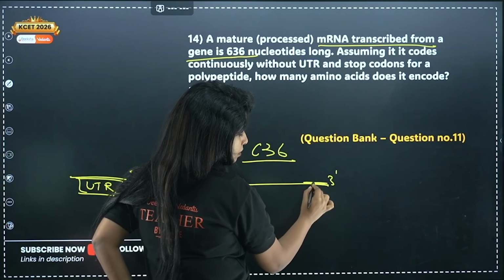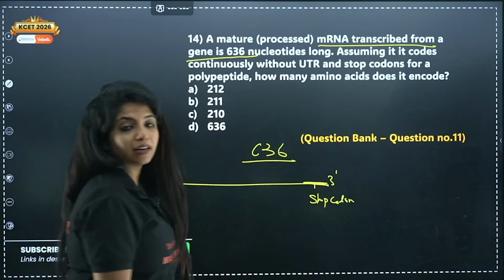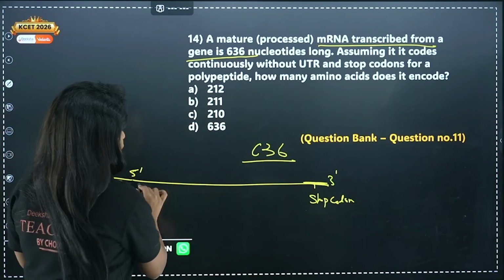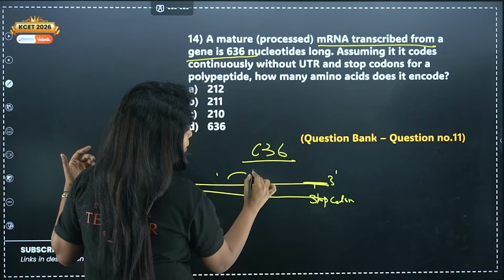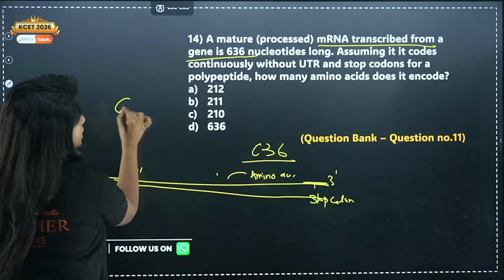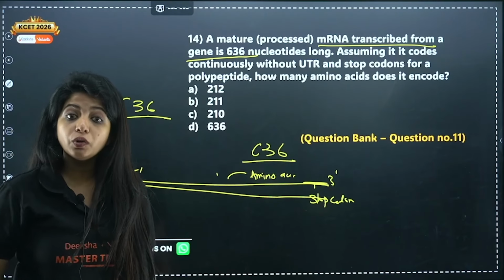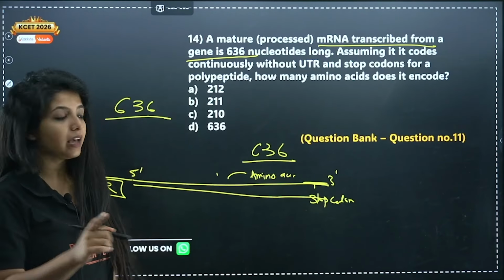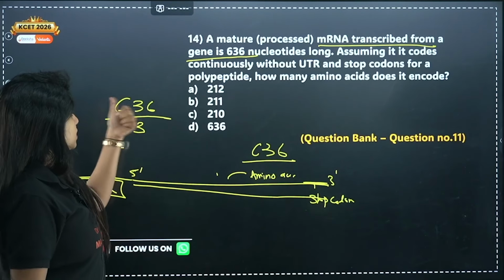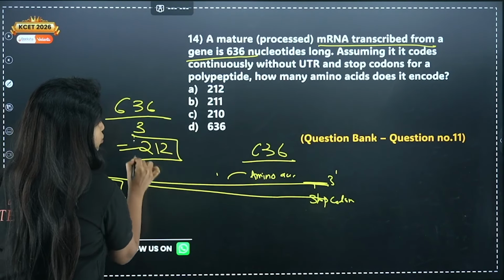before the 3' end, my dear children, you have the stop codon which stops the process of translation. But here they are asking you, do not assume that there is UTR, do not assume there is a stop codon. There are only codons which are coding for amino acids. So 636 nucleotides are there. If you want to see how many codons are there, how do you do it? Each of them has to come together in threes to form a codon. So 636 divided by 3 is equal to what? I have 212 codons.